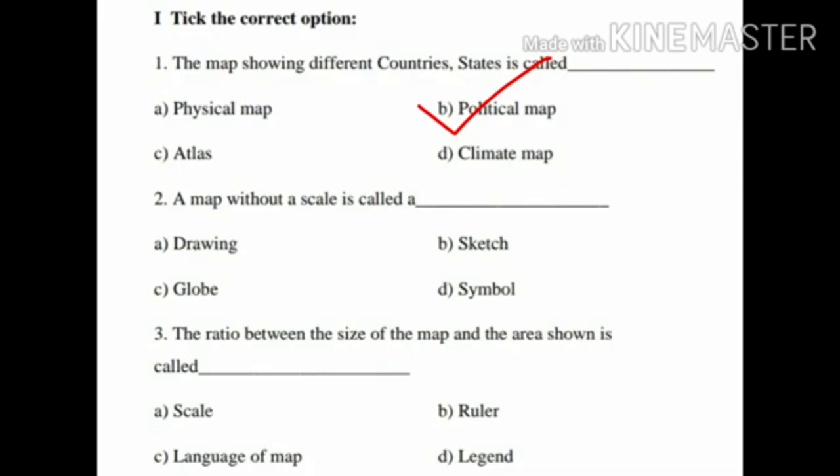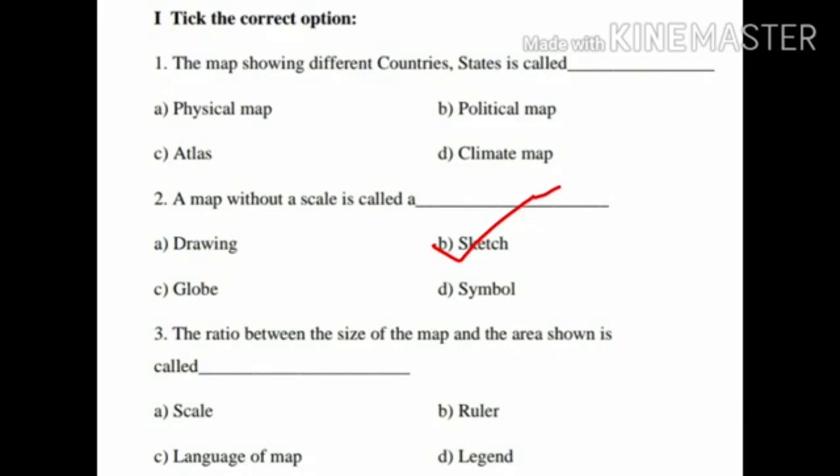Second question, a map without a scale is called a dash. Children, a map without a scale is called a dash. Option A, drawing. Option B, sketch. Option C, globe. And option D, symbol. Yes, the answer is option B, sketch. Children, it is helpful in conveying the location of a place.